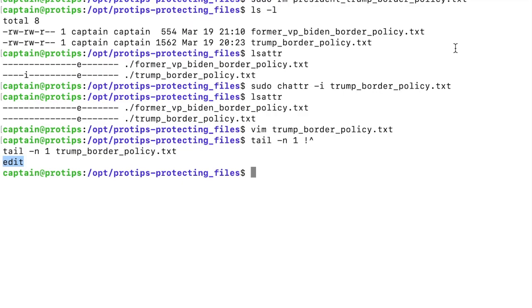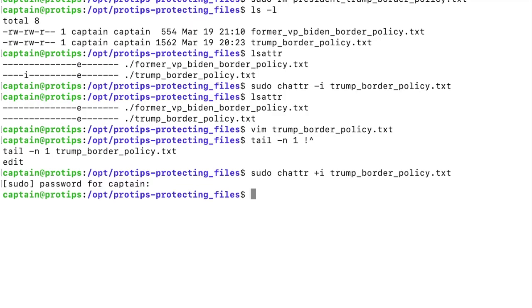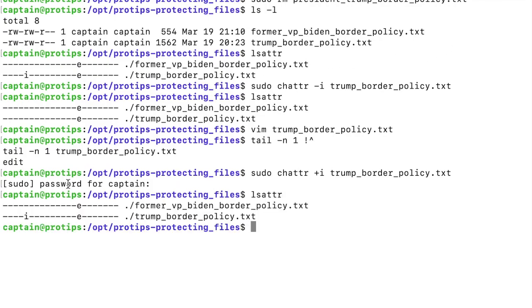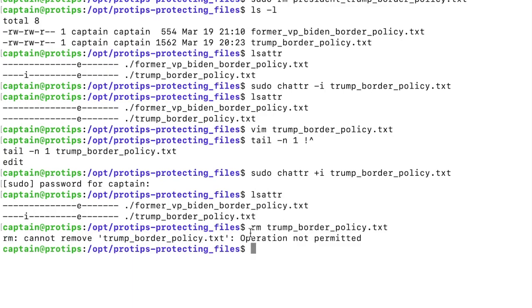If I want to once again protect this file, all I have to do is run the change attribute command again, but this time with a +i option. And now the lsattr command shows that once again we have that i, and if I try to, let's say, delete the file, I am once again not allowed to.